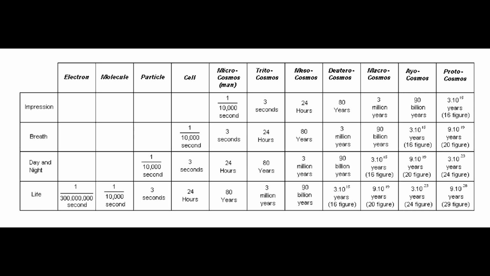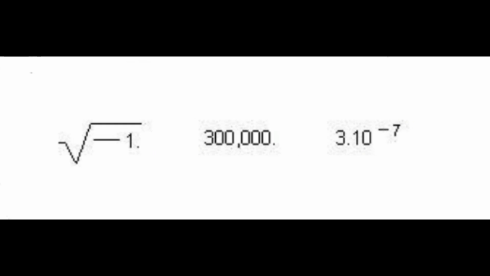The results for all cosmoses should be obtained in linear measurement, that is, they should be expressed in fractions of a kilometer, or in kilometers. The multiplication of a number of kilometers by the square root of -1 ought to show that here we are not dealing with linear measurements, and that the figure obtained is a measure of time. The introduction of the square root of -1 into the formula, while it does not change the formula quantitatively, shows that the whole formula relates to another dimension. In this manner, with relation to the cosmos of electrons, the Minkowski formula takes the following form.